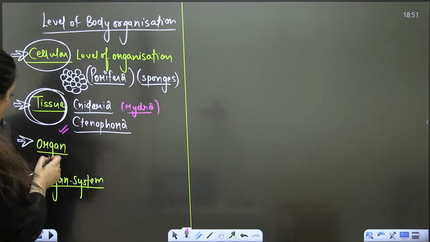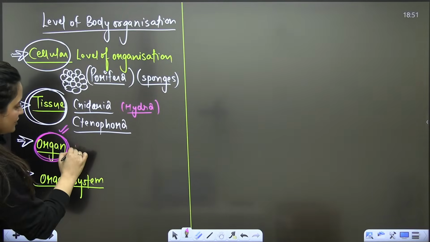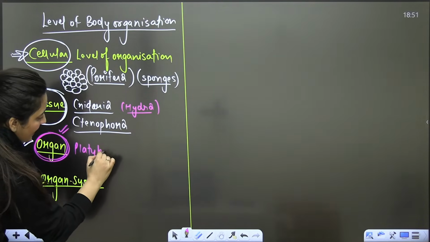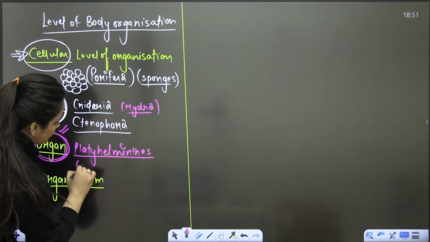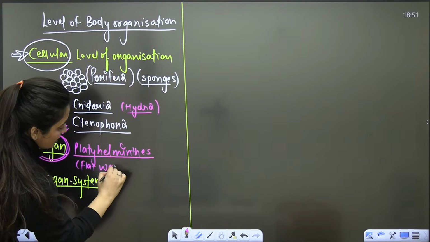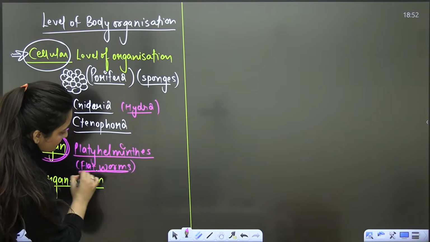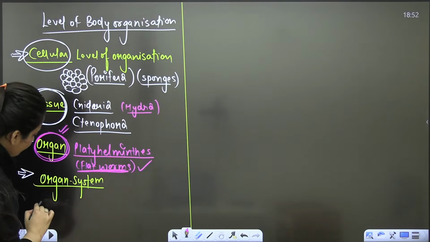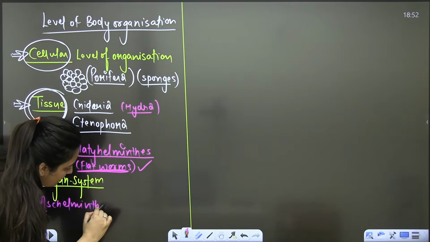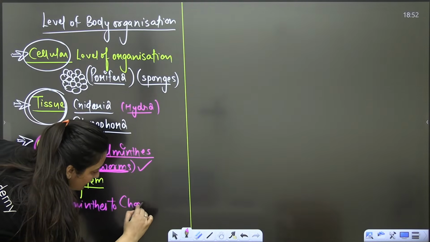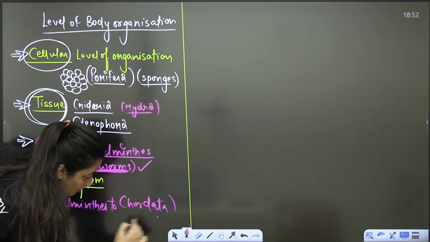We will discuss it one by one. Then the organ level of organization. In these organisms, you will see organs are there. You have Platyhelminthes, helminths, flat worms. Their body is dorso-ventrally flattened. Then from the phylum Aschelminthes to Chordata, they all have organ system level of